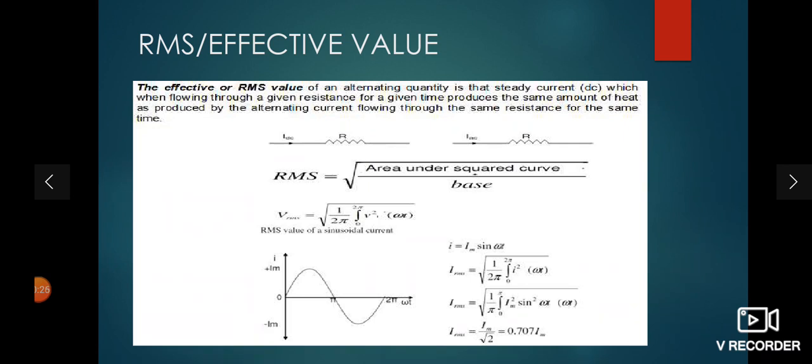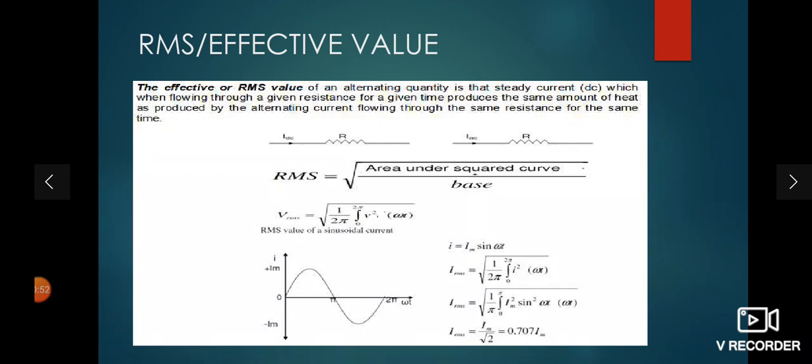So see here, when you put the value of I, that is Im sin omega t, you get Im square sin square omega t d omega t. Im square is a constant, so take it out of the integration of sin square omega t. So what is sin square? Sin square omega t is 1 minus cos 2 omega t divided by 2.